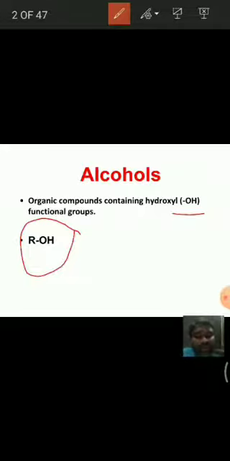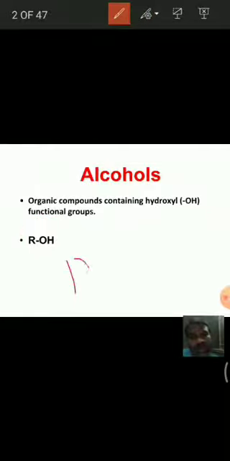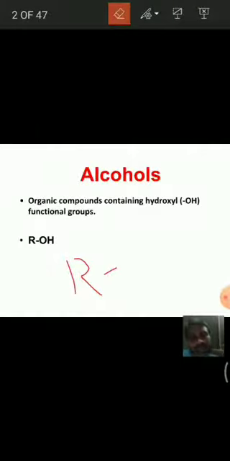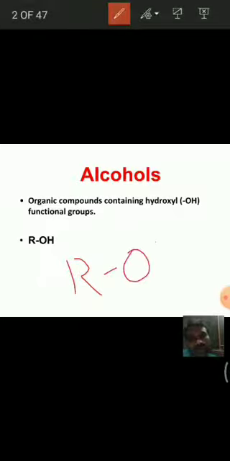They may be defined as follows: by replacing the hydrogen of a hydrocarbon with an OH group. If the hydrogen is replaced with an OH group, then they are said to be alcohols, ROH.